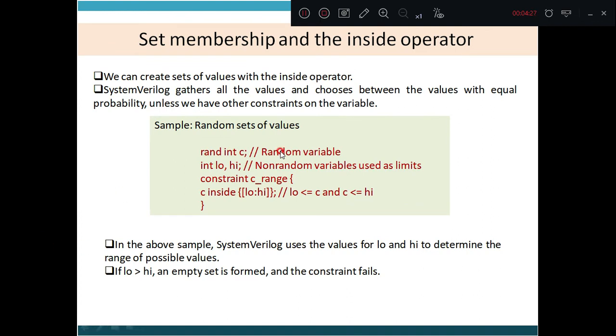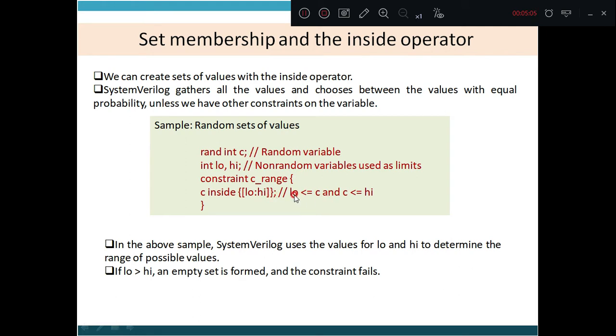Next is set membership and the inside operator. We can create sets of values with the inside operator. We have already studied what the inside operator is. SystemVerilog gathers all the values and chooses between the values with equal probability unless we have other constraints on the variable. So here again the random variable is C, and we have two more variables declared as int, low and high, and a constraint is put. This is a constraint identifier. C inside low to high.